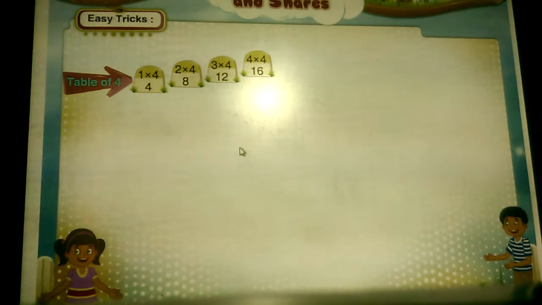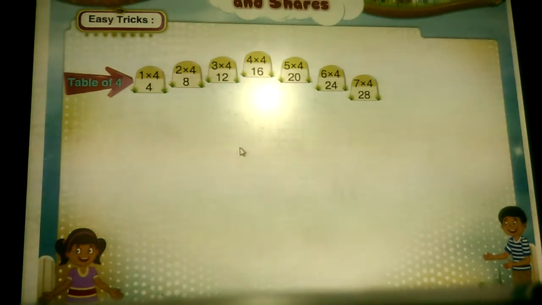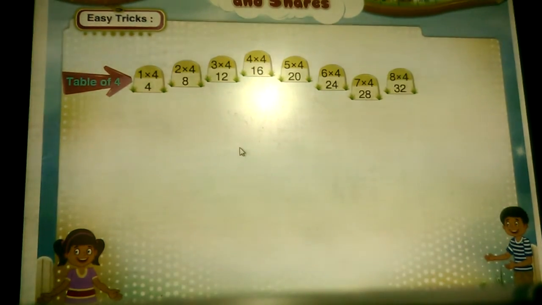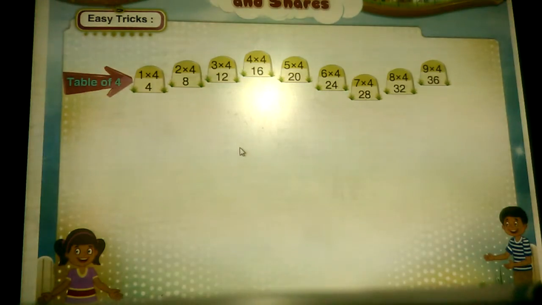The table of 4 is 1 4s are 4, 2 4s are 8, 3 4s are 12, 4 4s are 16, 5 4s are 20, 6 4s are 24, 7 4s are 28, 8 4s are 32, 9 fours are 36, 10 fours are 40.